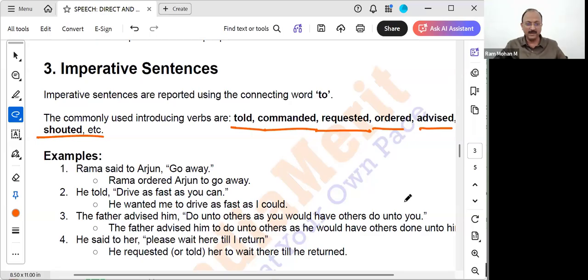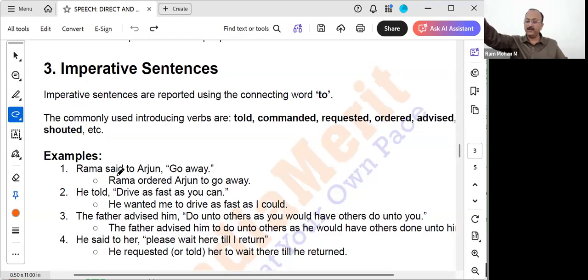Okay. Now let's see this example. Normally, we use the connecting word to. Whenever imperative sentences are used, always we will use the connecting word to. Rama said to Arjun, "Go away." See here, Rama, go away. It can be an order, in most of the cases. Correct? No, go away. So what do we do? Rama ordered Arjun to go away. Here, ordered Arjun is followed by the connecting word to. And the rest of everything is same. Rama ordered Arjun to go away. That's it. Okay.